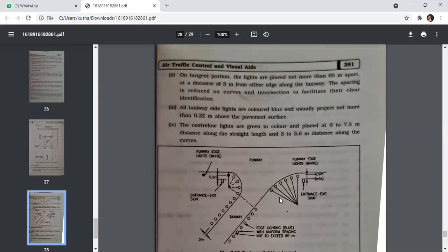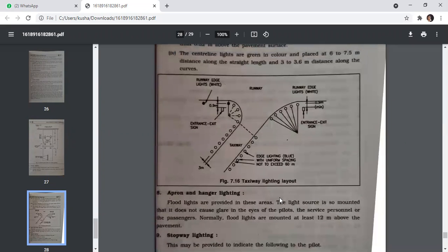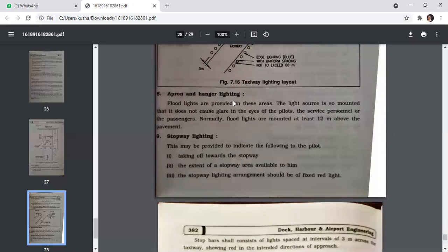All the taxiway side lights are colored blue and usually project not more than 0.32 meter above the pavement surface. The center line lights are green in color and placed at 6 to 7.5 meter distance along the straight length and 3 to 3.6 meter distance along the curves. So the taxiway lighting layout: edge lighting with uniform spacing, not more than 60 meters. Taxiway entrance exit sign, runway edge lights, white.